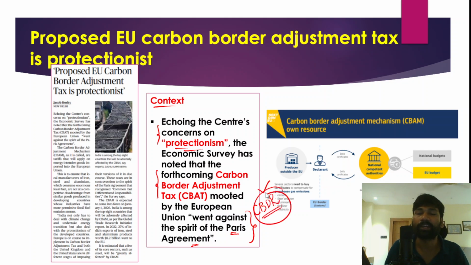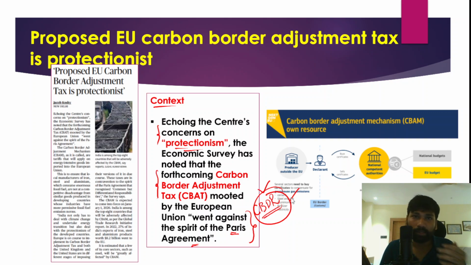We are a developing country and it takes a lot of time, finances and technology for us. At this point of time we are a developing country with a substantial number of poor, and we are also not responsible for the present levels of climate change. So we have been given some more time to reduce our emissions by the Paris climate deal.